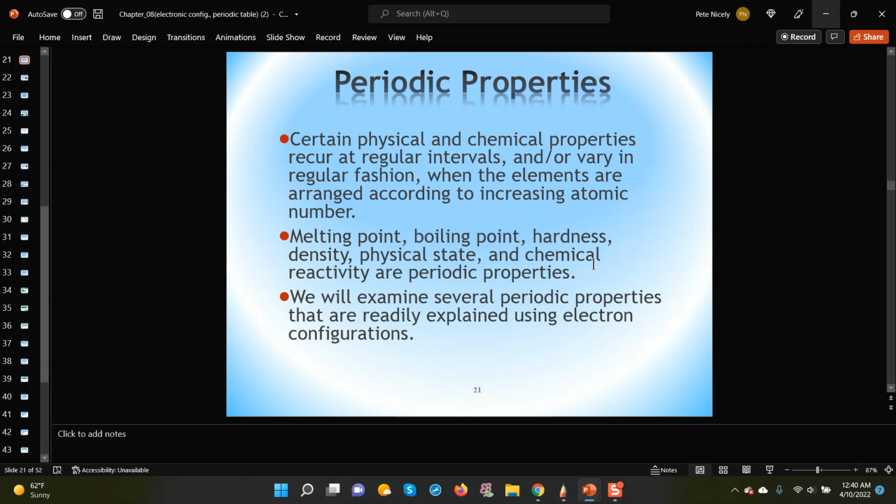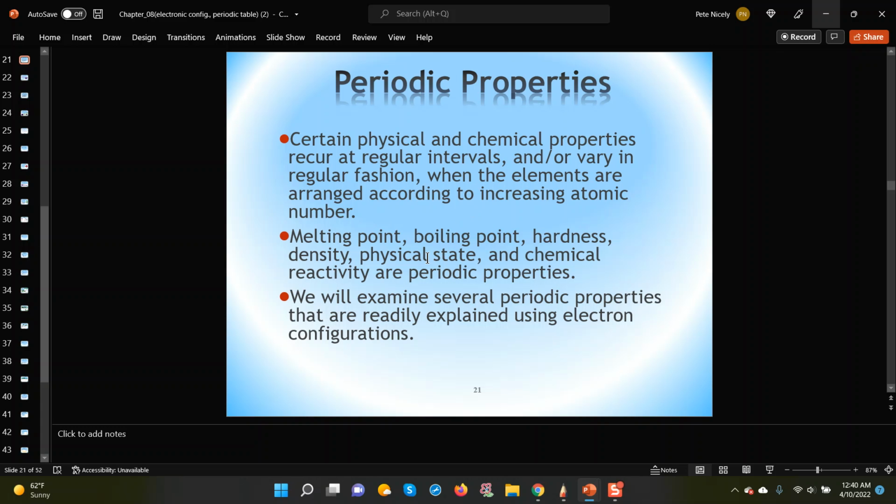So for the rest of this chapter, we'll be looking at how the properties of the elements change as you go across a period and down any group, all right? And what we're going to see in this section and for the rest of this chapter is the correlation between the electron arrangement of the atoms and their physical properties, and the trends that we're going to observe going across a period and down the group.